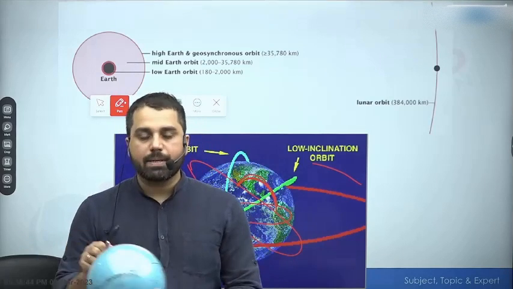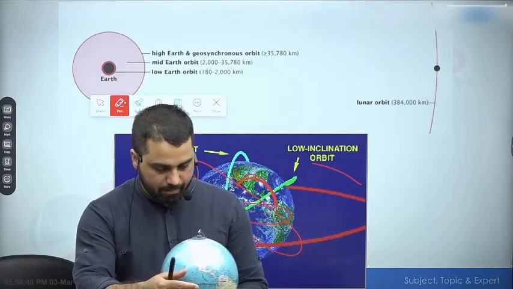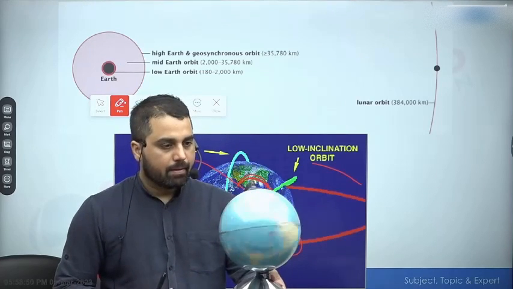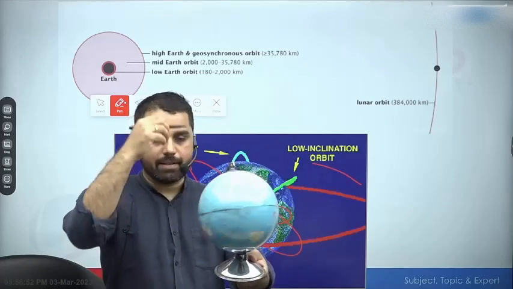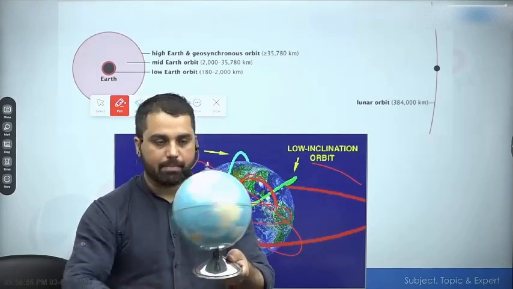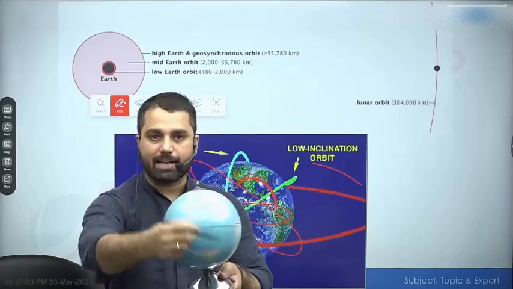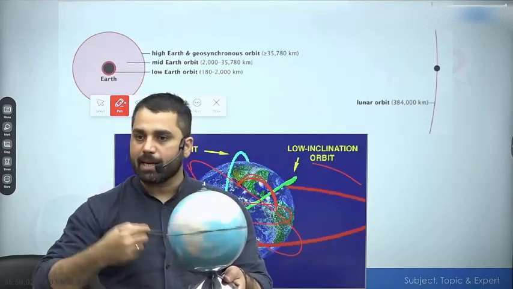Polar orbits are quite useful for Earth observation, and there is a very good reason for it, because Earth is in a way rotating below these satellites. So these satellites are revolving above Earth, but Earth is rotating. So every point of Earth will, sooner or later, come into the satellite's line of sight.